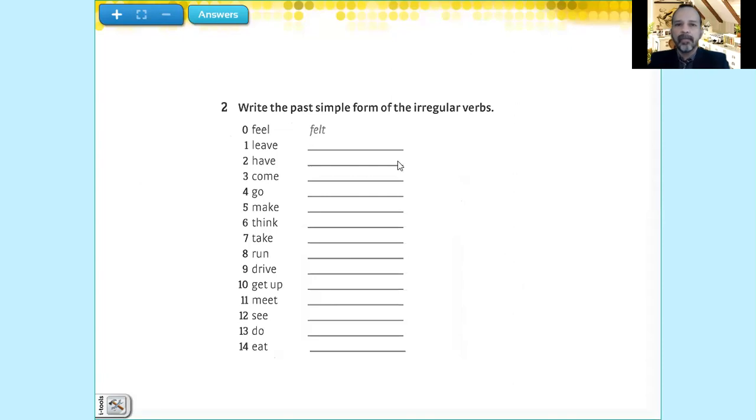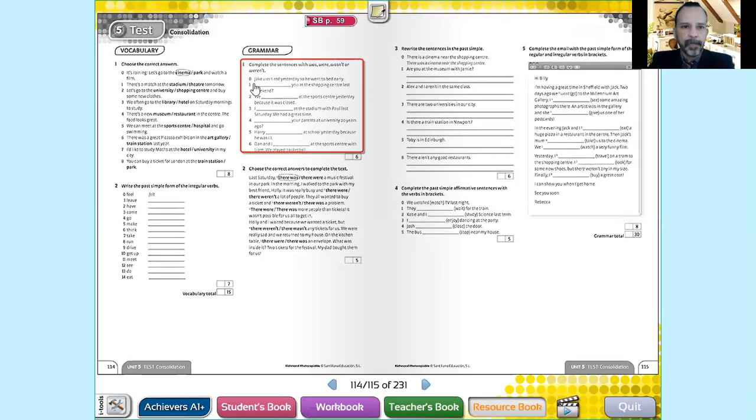Then we go to the verbs. It says write the past simple form of the irregular verbs. As you know, we have been studying the past tense of many verbs. For example, do, did, go, went, speak, spoke, understand, understood, read, read, write, wrote, etc. So you have to complete with the past tense of the verb over here.